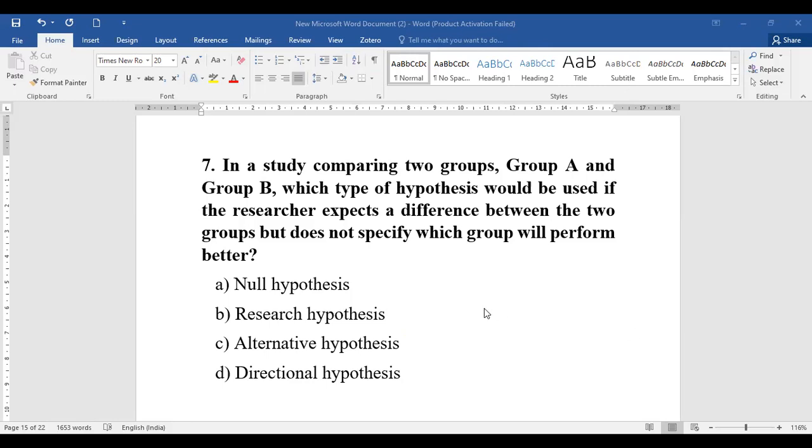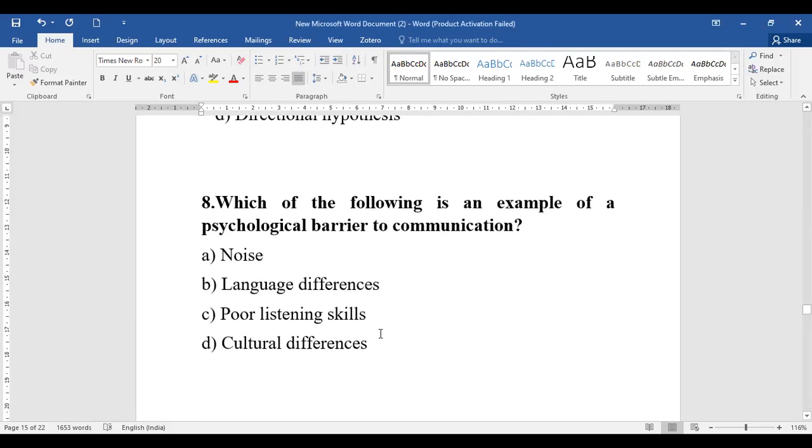Okay, now coming to the next question. Now the next question is for communication. From the first question till the 7th question, it's all about your research hypothesis topic. Now here you have communication questions. So let's see.